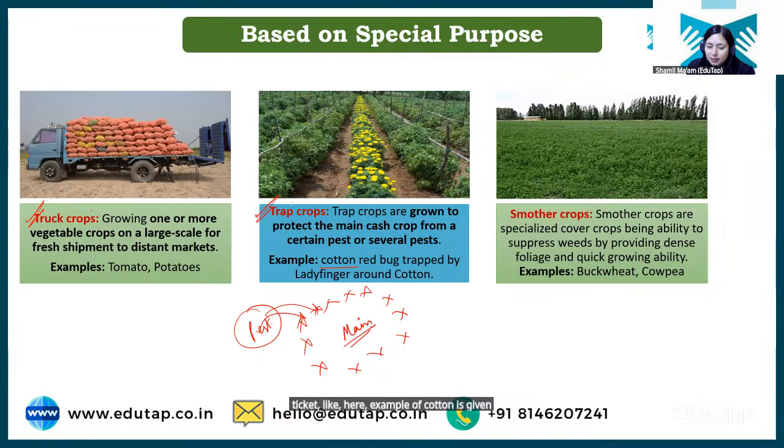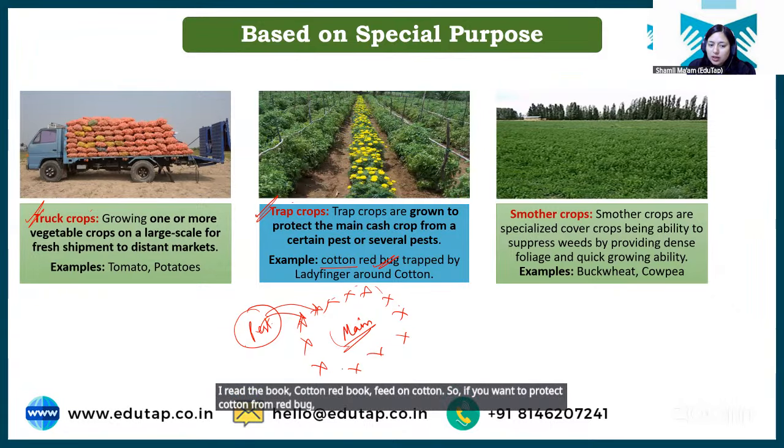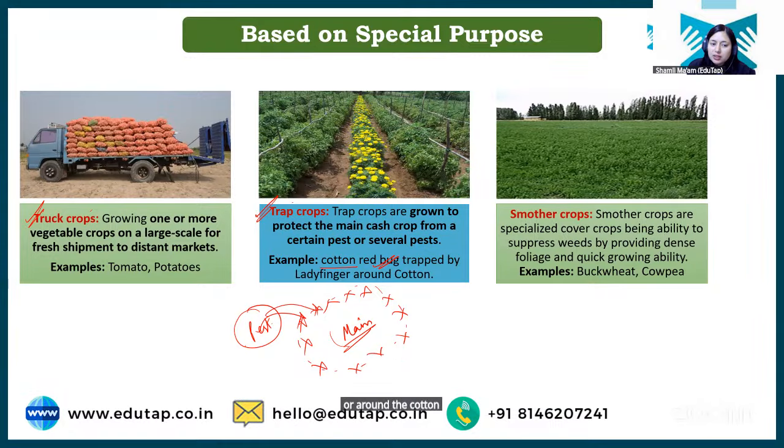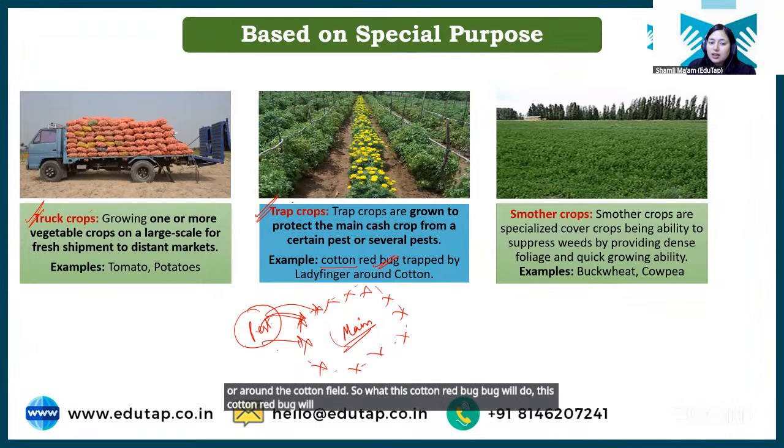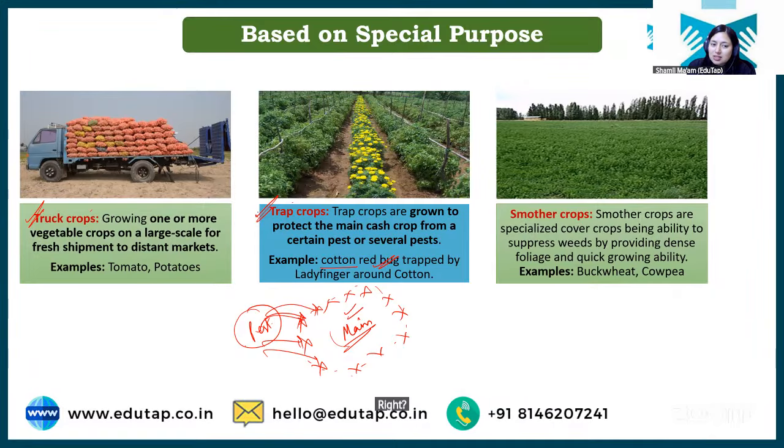So cotton is our main crop, and cotton red bug feeds on cotton. So if we want to protect cotton from red bug, lady finger can be grown around the cotton crop or around the cotton field. So what this cotton red bug will do, this cotton red bug will feed on lady finger. It will not feed on cotton. So your main crop is protected, right? So this type of crop is known as trap crop.